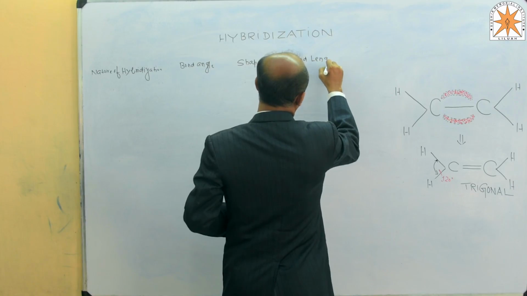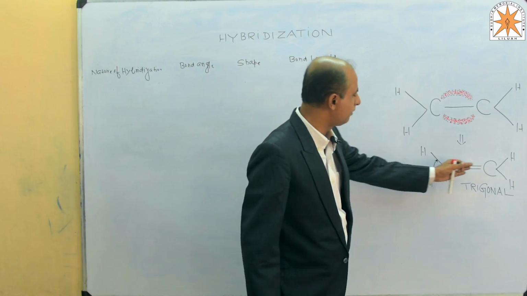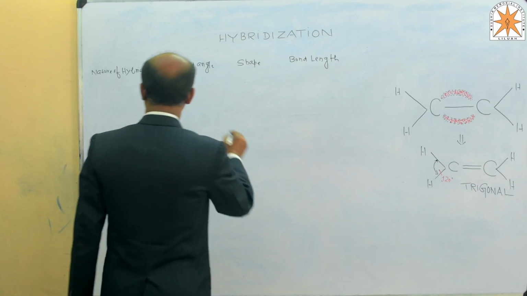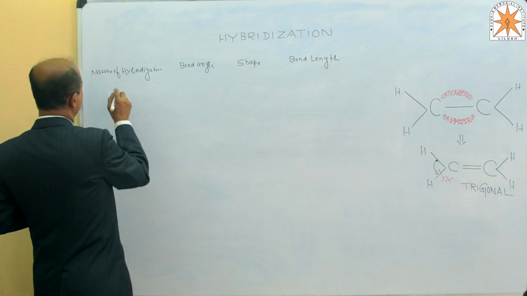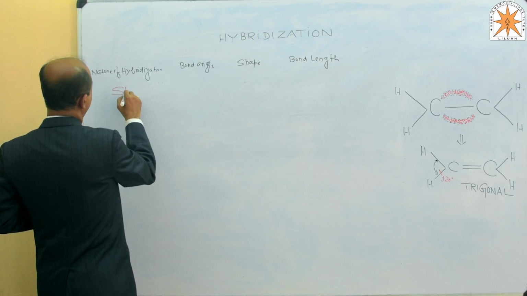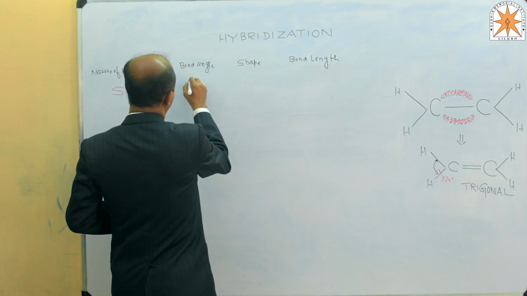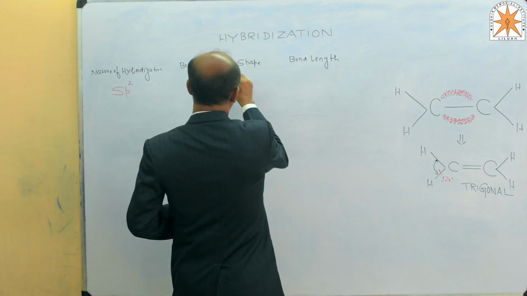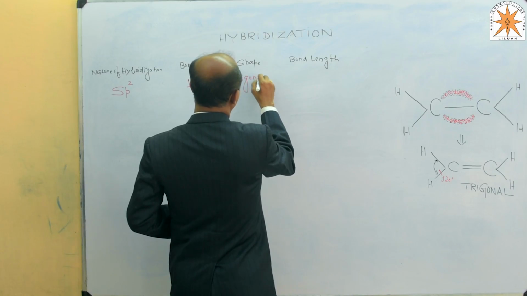Here there are two types of bond length: one between the two unsaturated carbon atoms, that is the carbon-carbon double bond, and the carbon-hydrogen single bond. The hybridization that we study here is sp2. The bond angle is 120 degrees and the shape is trigonal.